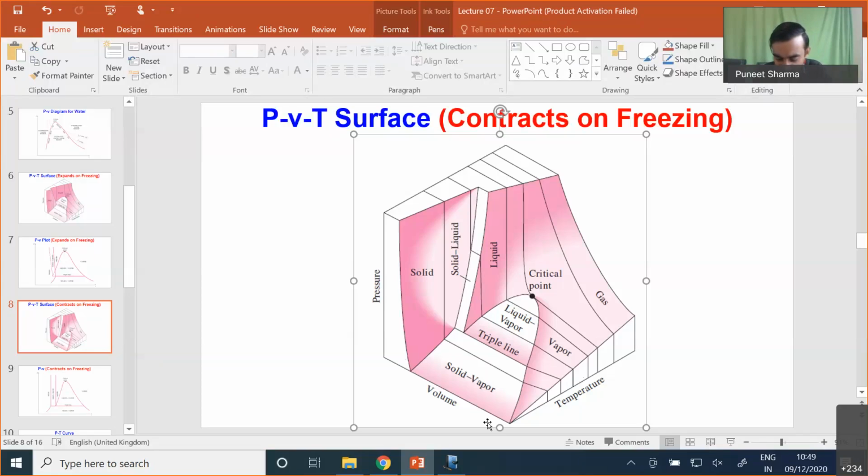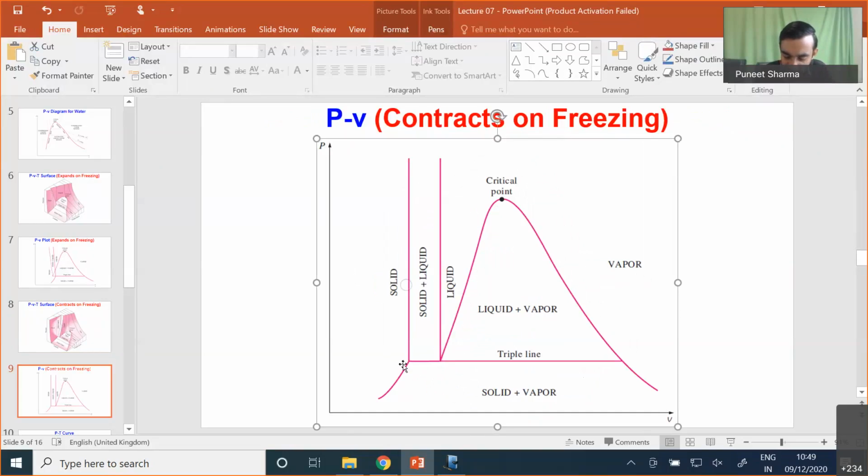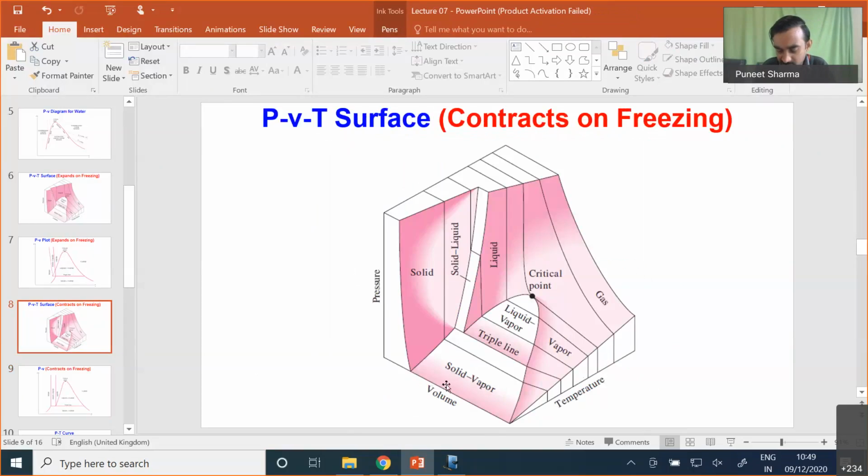Now once again, if you take the projection of this diagram along the direction of temperature, we will find a diagram something like this. Here we have a clearly visible phase, and you can see when this liquid converts into solid, we have a decrease of specific volume.